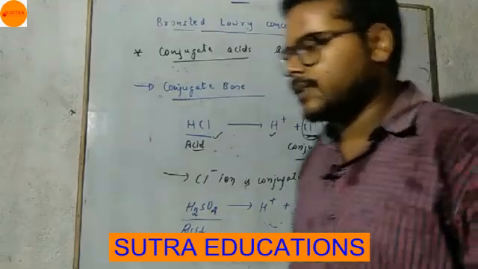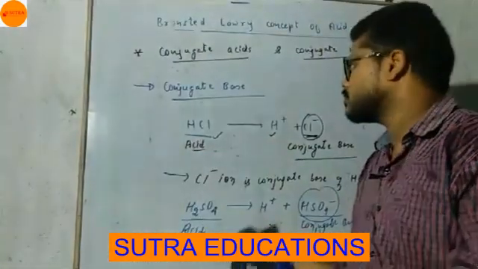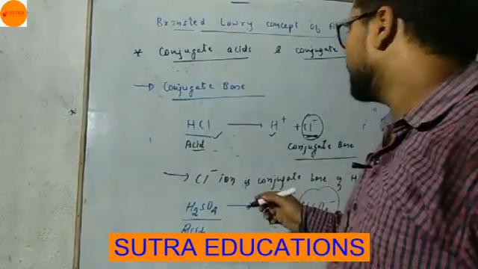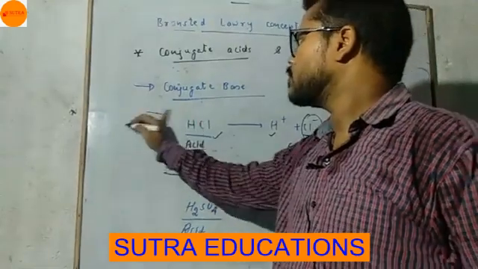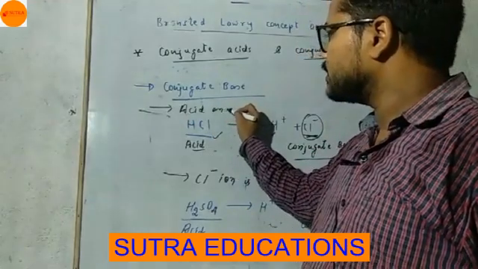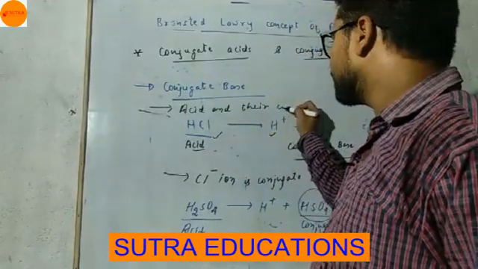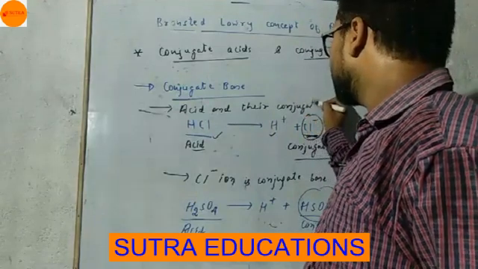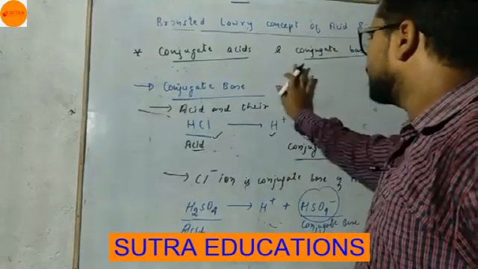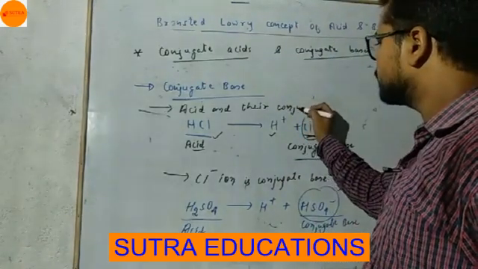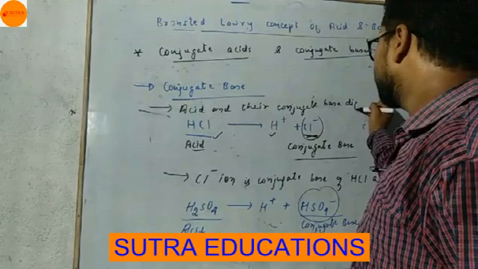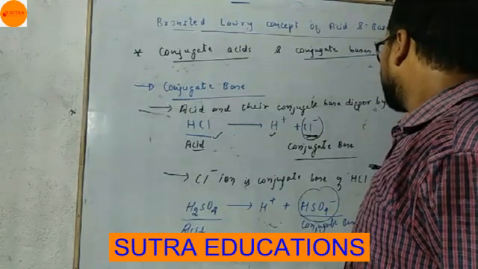Now come to the definition. What is a conjugate base? I am writing here: acid and their conjugate bases differ by H plus ion.